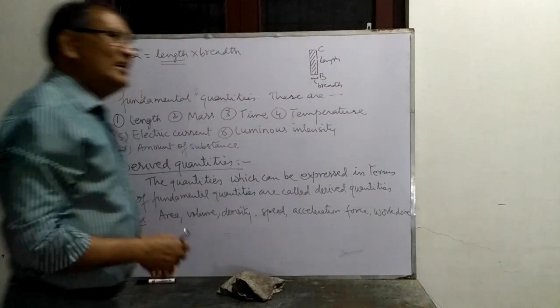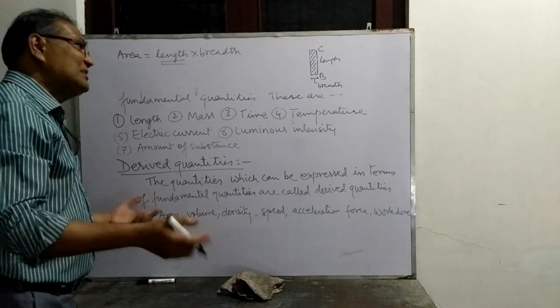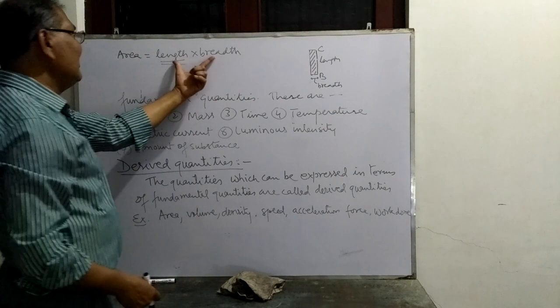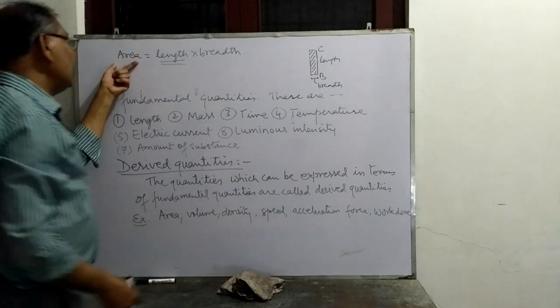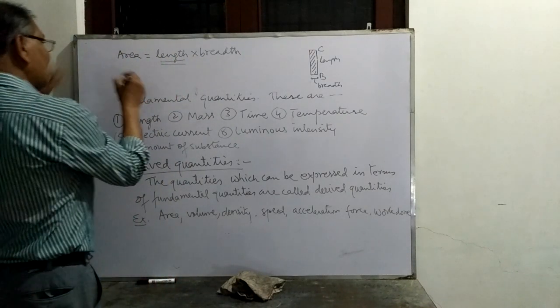So breadth, height, width, thickness, etc. are basically length, which are expressed in meter. So both are fundamentally length. So area, which can be expressed in terms of length, is a derived quantity.